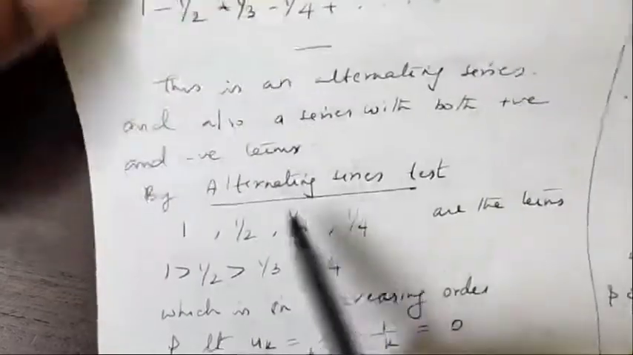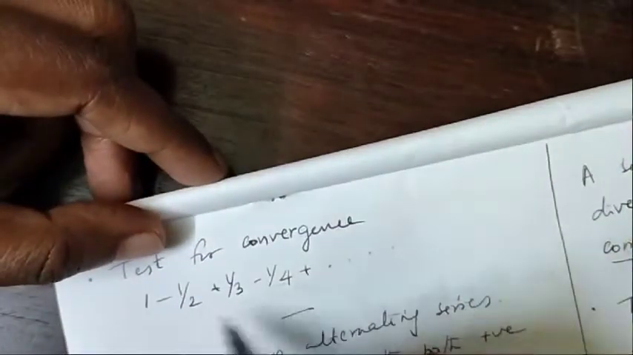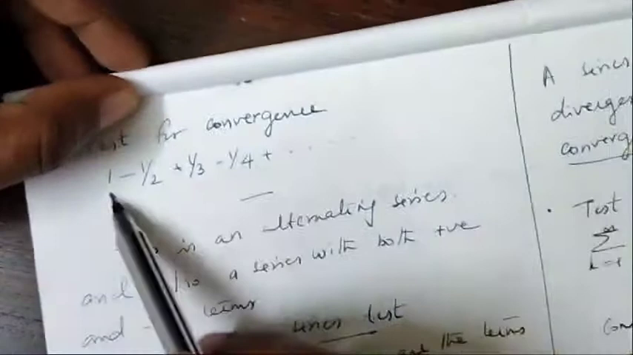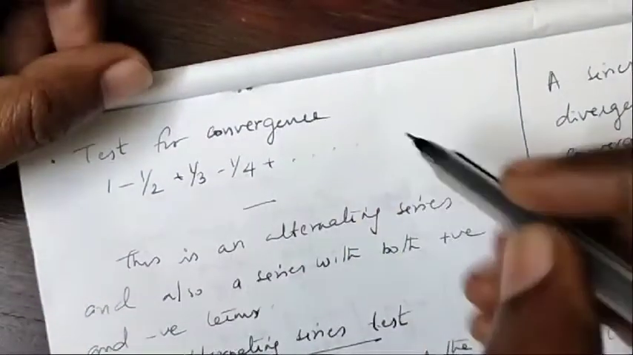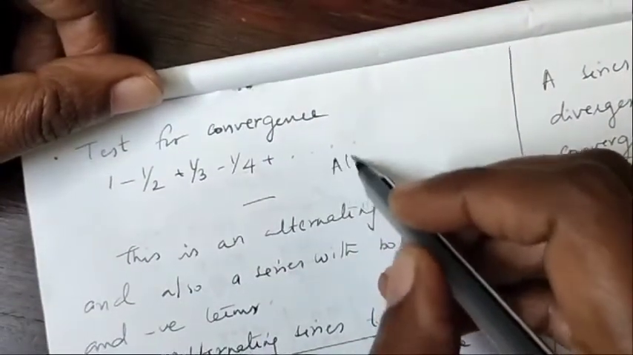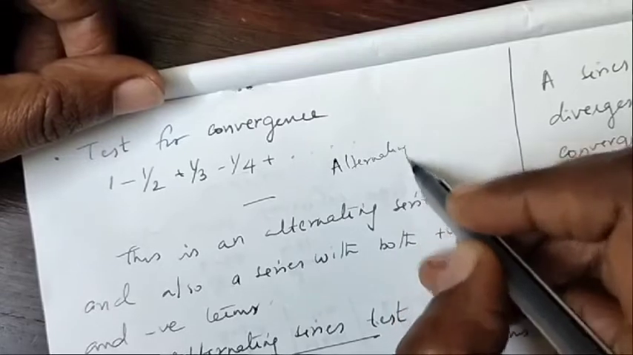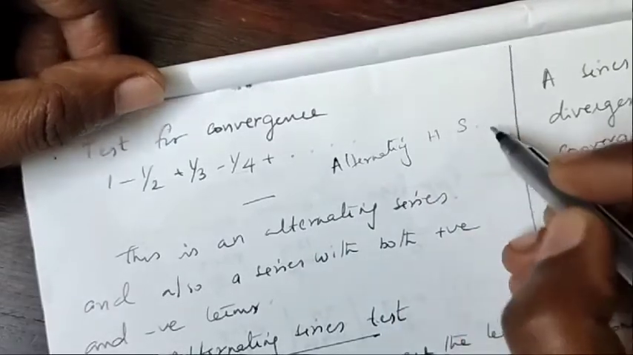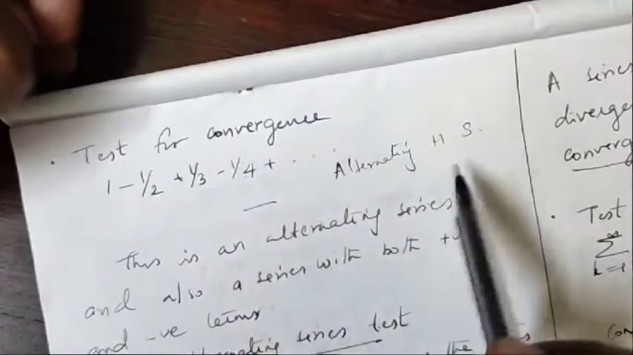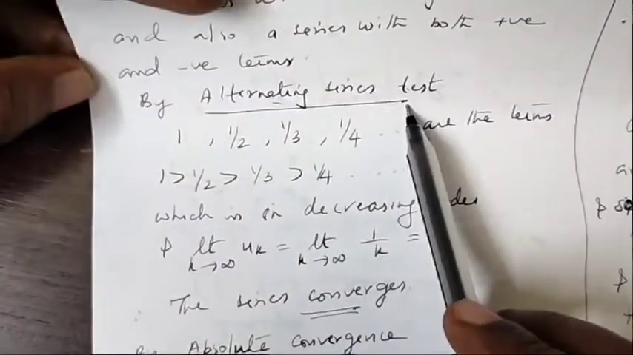So by the alternating series test, this series converges. What is the name of the series? If all the terms are positive, it is 1 plus 1 by 2 plus 1 by 3. That is a harmonic series. So this series is the alternating harmonic series, and we need to find its convergence. First of all, by the alternating series test, the series converges.